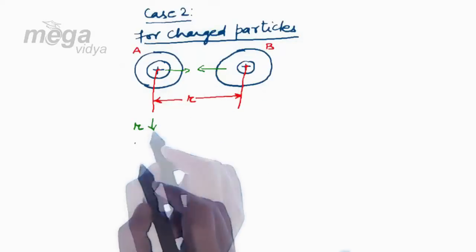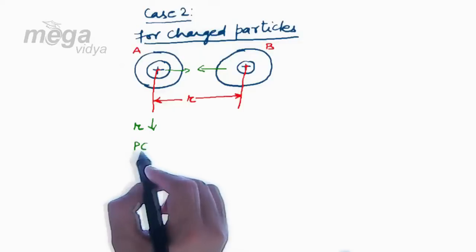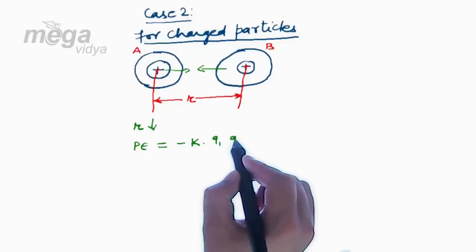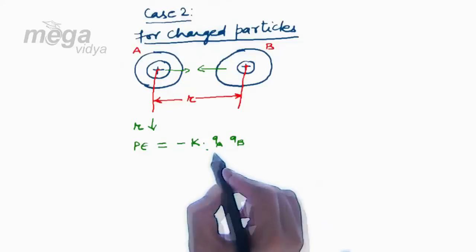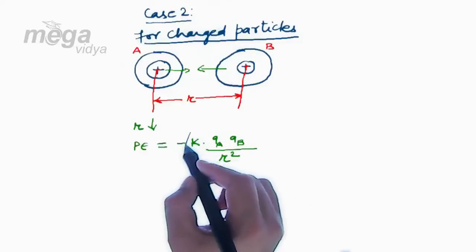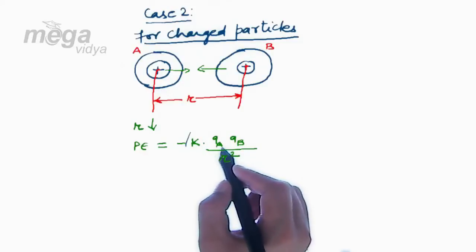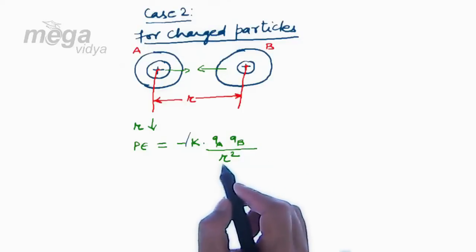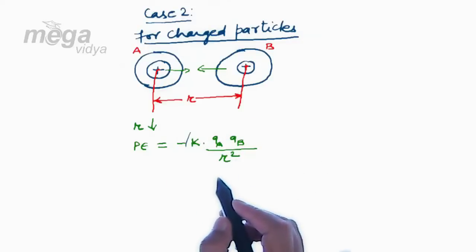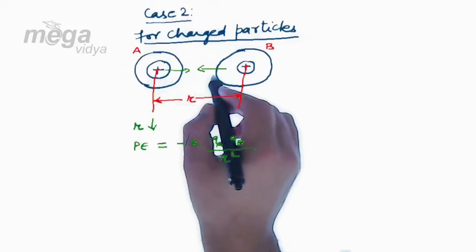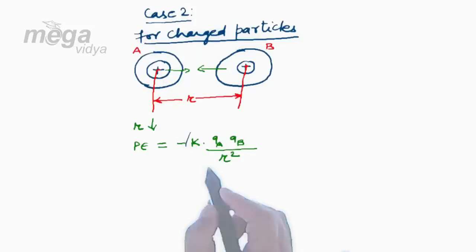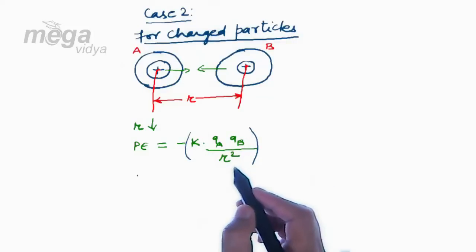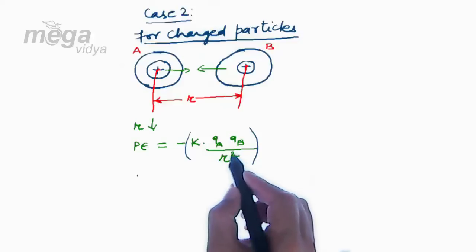be decreasing. Now in case of charged particles, potential energy is given by the formula minus K into Q1 Q2, let us call it QA QB upon R square, where K is some constant. QA here is the charge associated with the particle A, QB is the charge associated with the particle B, and R is the separation between the two. So again, when these two atoms will be approaching each other, the value K into QA into QB upon R square will be increasing because R is decreasing.